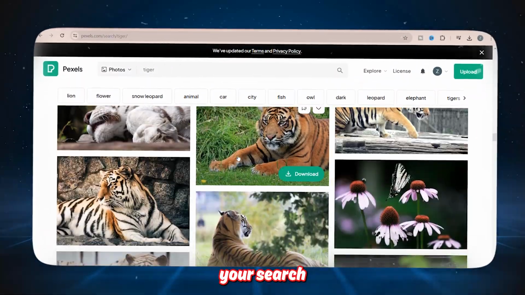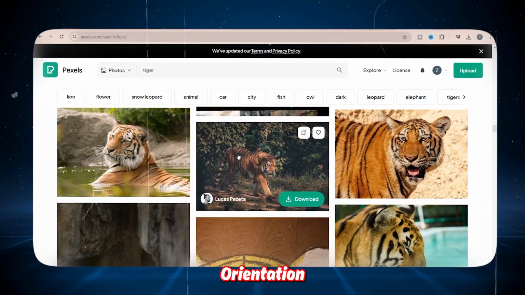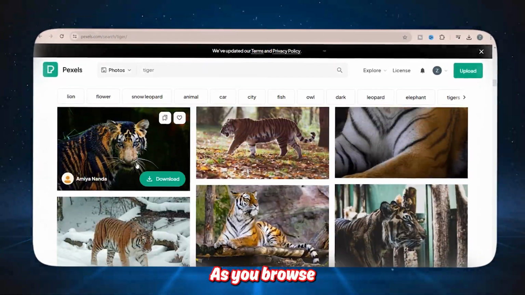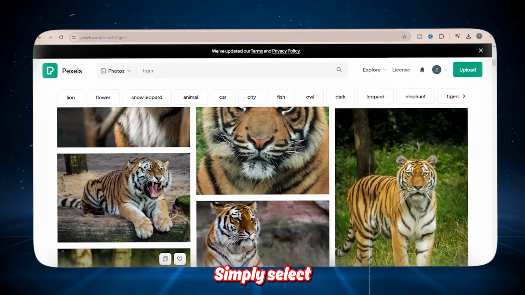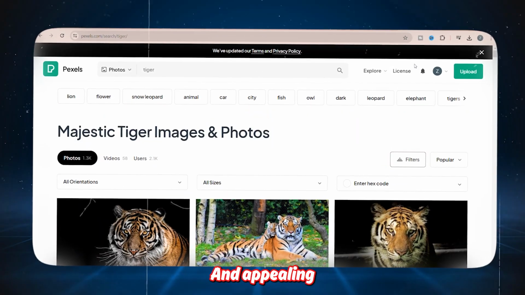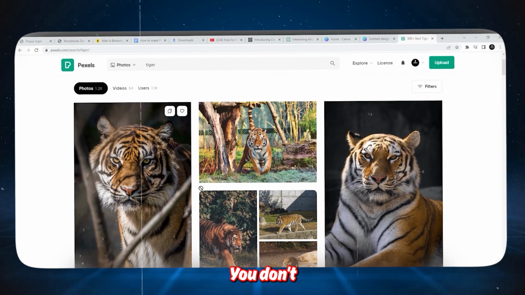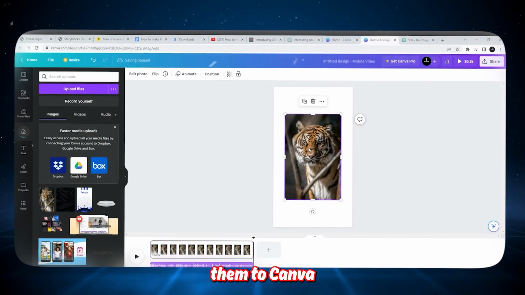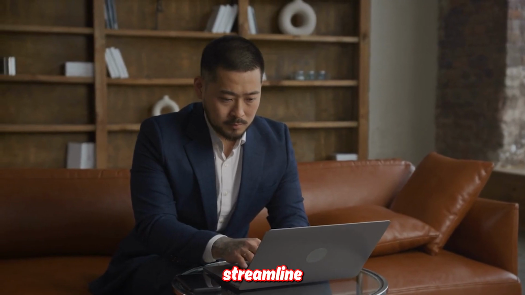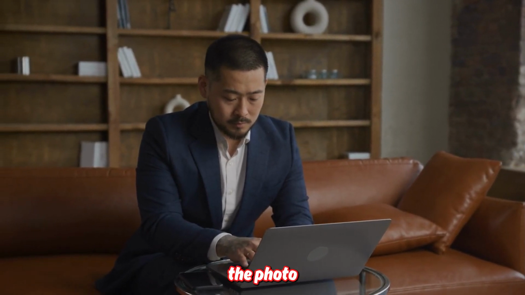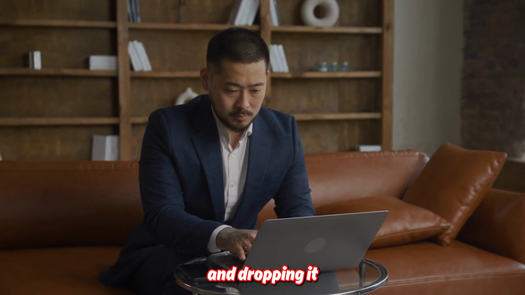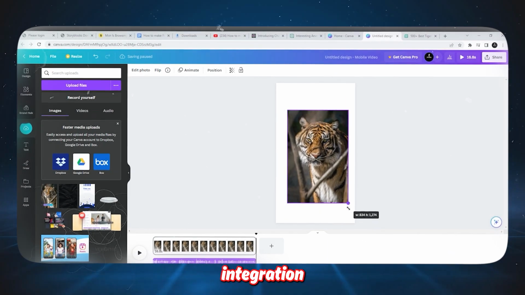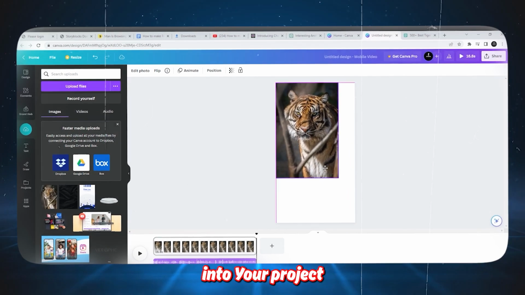Now that you've refined your search by selecting the vertical orientation, you'll be able to easily locate the visuals that you're looking for. As you browse through the results, simply select the photos that are relevant and appealing to you. Here's a helpful tip. You don't necessarily have to download the photos separately and then upload them to Canva. Instead, you can streamline the process by directly holding onto the photo you like and dragging and dropping it into the Canva website. This convenient feature allows for a seamless integration of the selected visuals into your project.